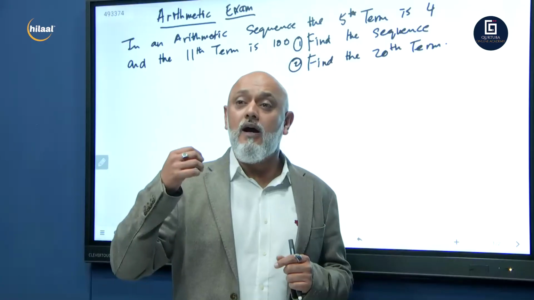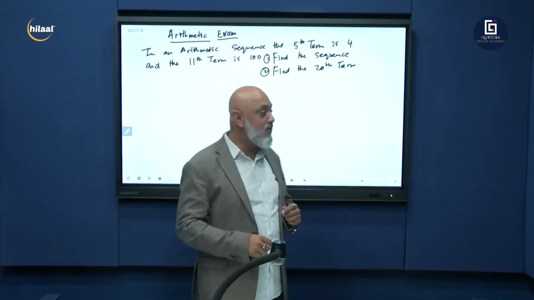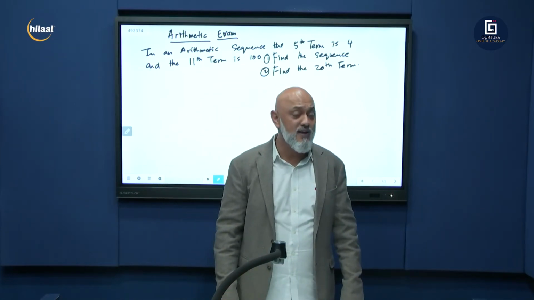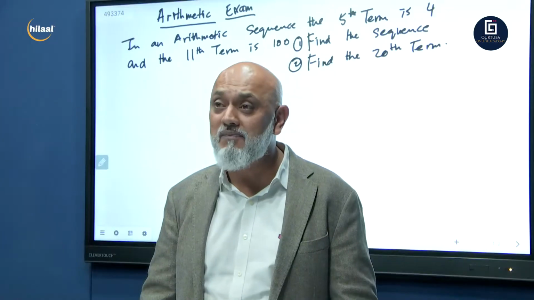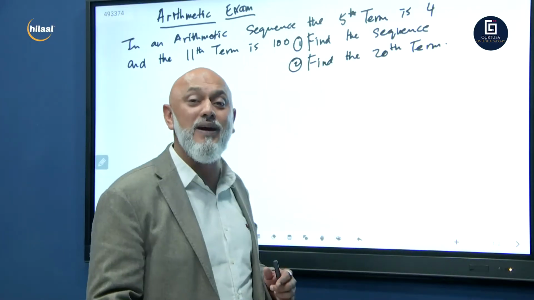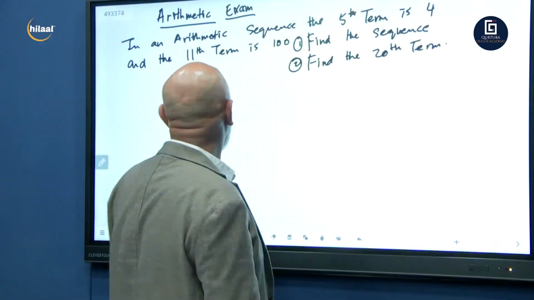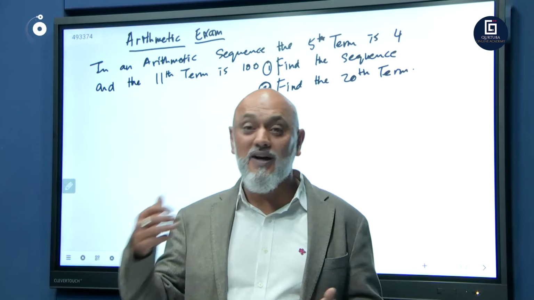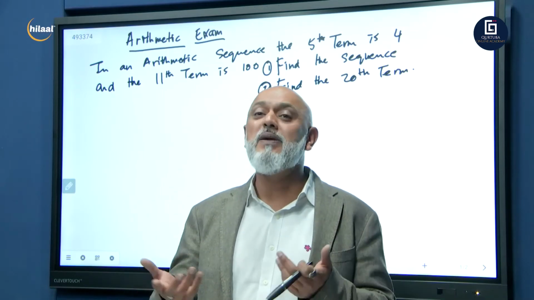I hope you guys had a good break, and back to the higher order. We're busy with sequences and series today, guys, in our math rescue program. Let's get cracking. We're starting with our arithmetic exam questions. In an arithmetic sequence, the 5th term is 4 and the 11th term is 100. Find the sequence. As you can see, this is not as basic as it was before, so now we're picking it up a notch.